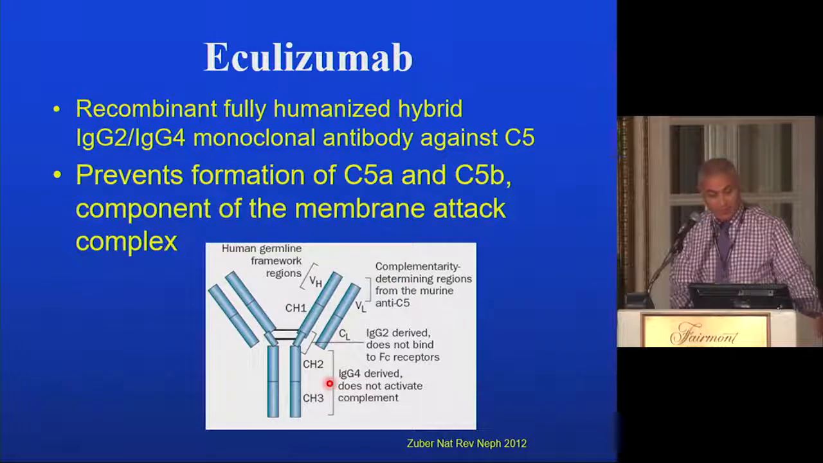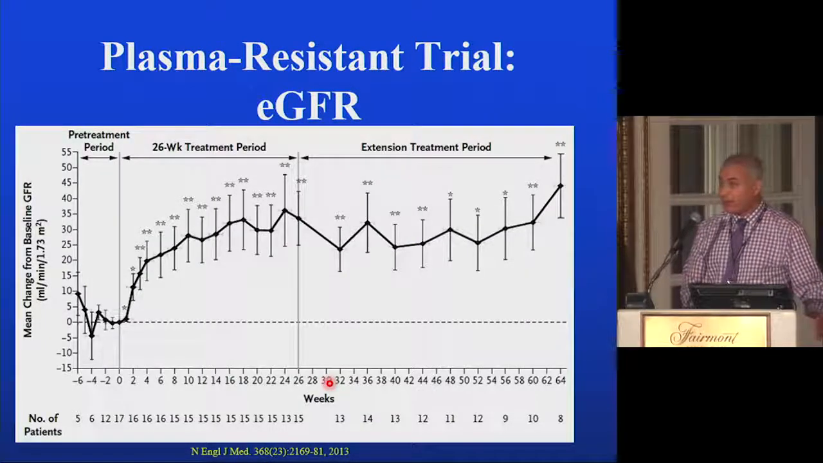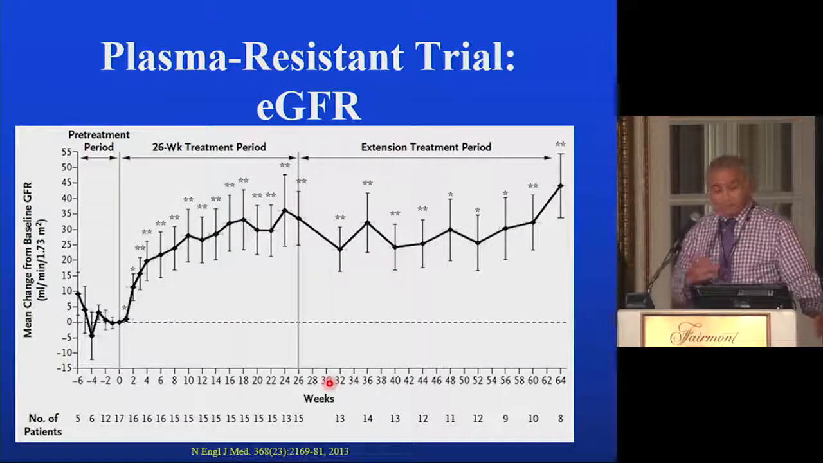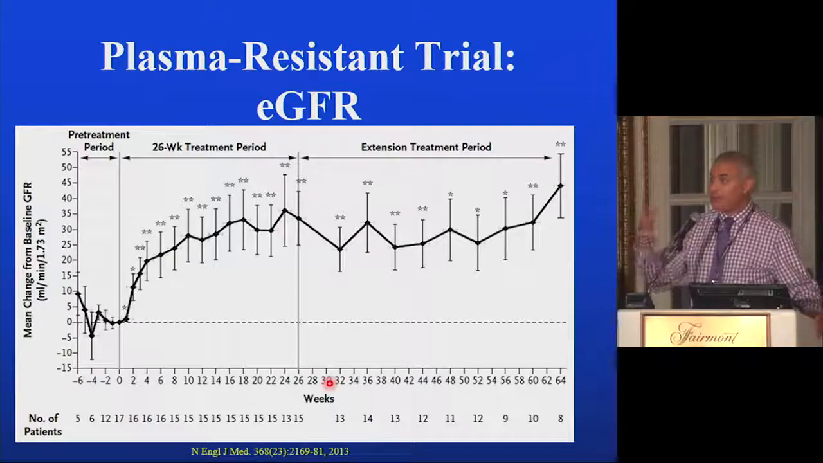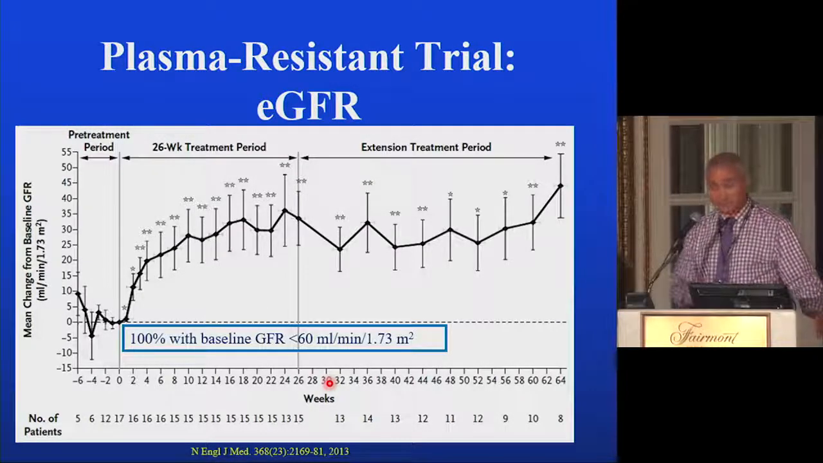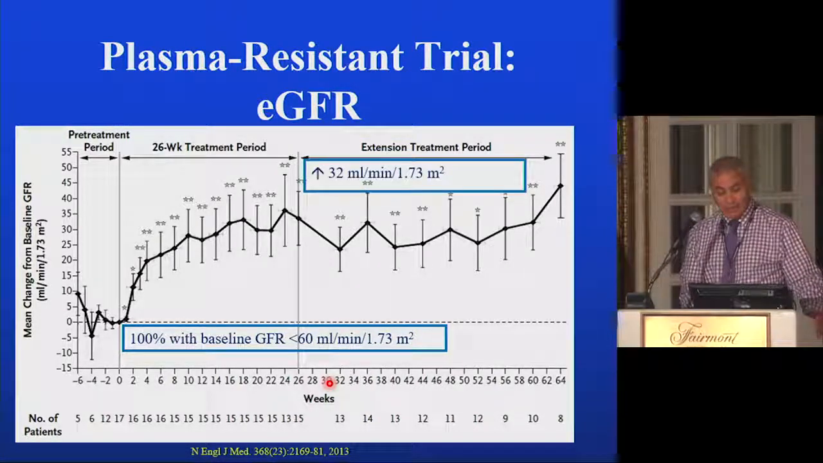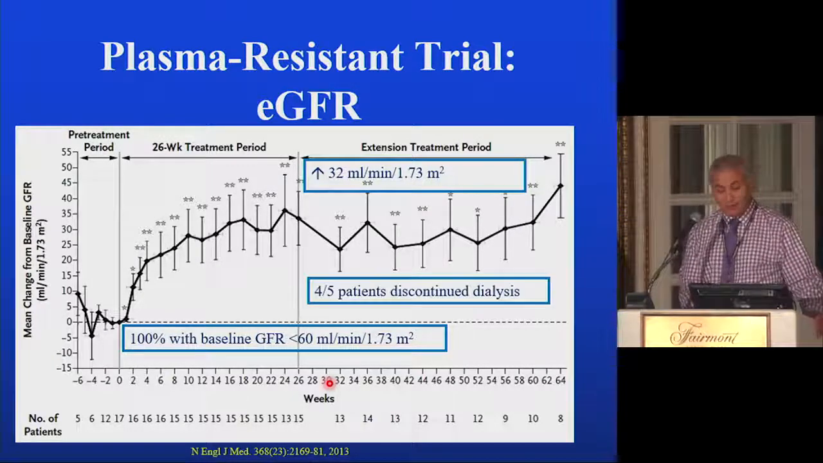So this is the same Eculizumab, and it was trialed in patients who are resistant to plasma exchange. Those are patients who are known to have atypical HUS, and they were maintained on plasma exchange, and they were not responding to plasma exchange. 100% of those patients had a GFR less than 60, and on the trial, on Eculizumab, at the end of the trial, there was an increase by 32 ml in their GFR. 4 of 5 patients were able to stop dialysis.